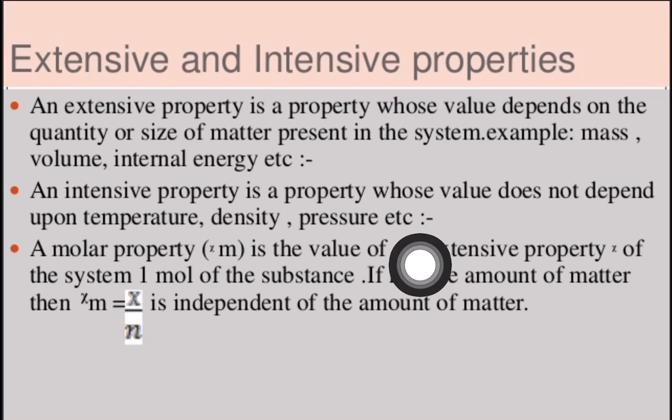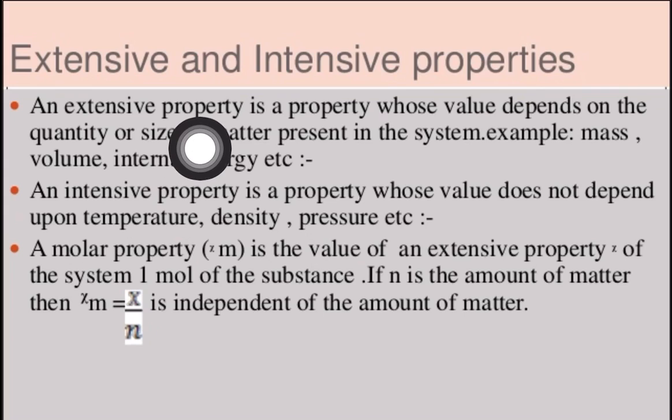Again I'm going to explain this. With the change of the quantity, if the property changes, then they are known as extensive property. But with the change of the quantity or size, if the property does not change, then they are intensive properties. So let us go with the definition.